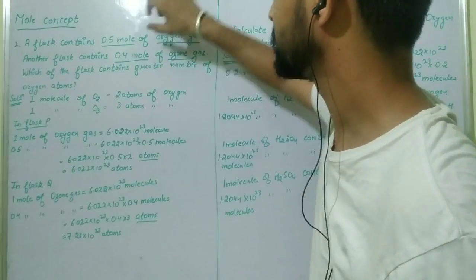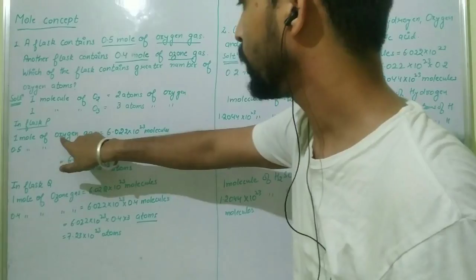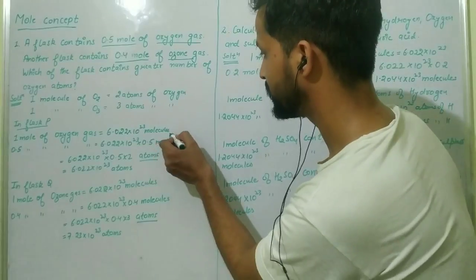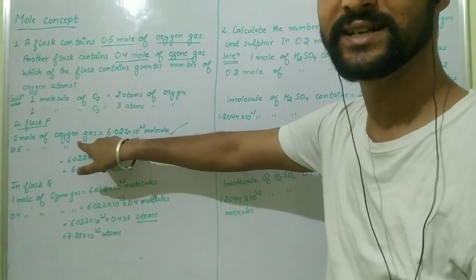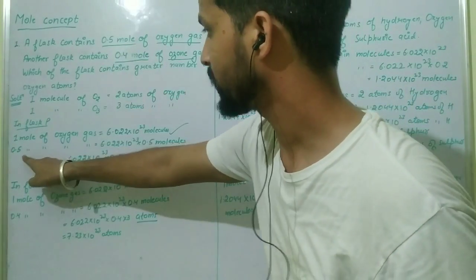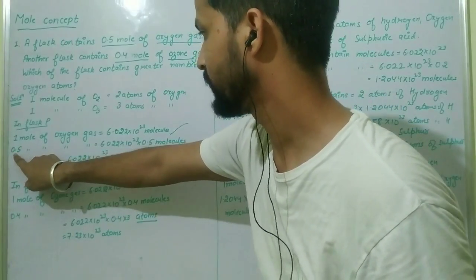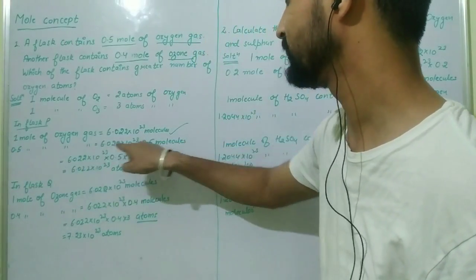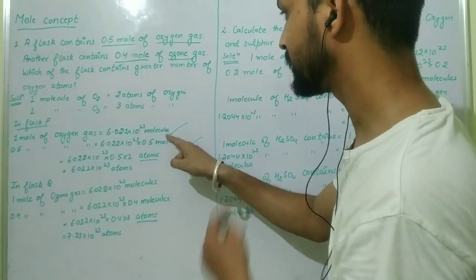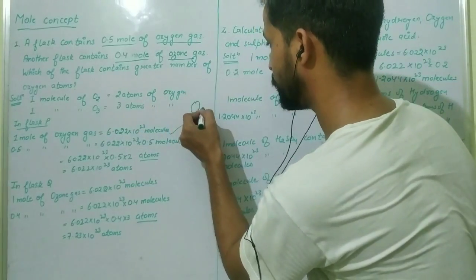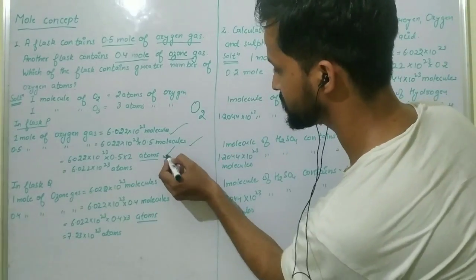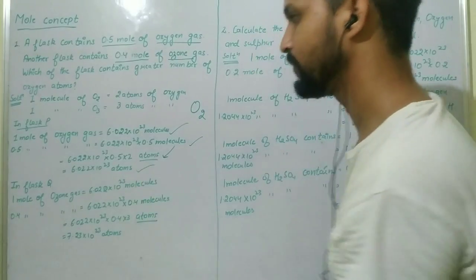Now I will move to the flasks. Here in flask P, 1 mole of oxygen gas contains 6.022 into 10 raised to power 23 molecules. Here we have molecules because oxygen exists as O2 molecule. Clear? So how many moles are given? 0.5. So calculate the number of molecules in 0.5 mole. So here 0.5 mole of oxygen gas will give these molecules. We have to calculate the atoms. So how many atoms are there in oxygen? Here we have O2. How many atoms are there? 2. So we multiply by 2 and molecules will be changed into atoms. So these are the number of atoms of oxygen.